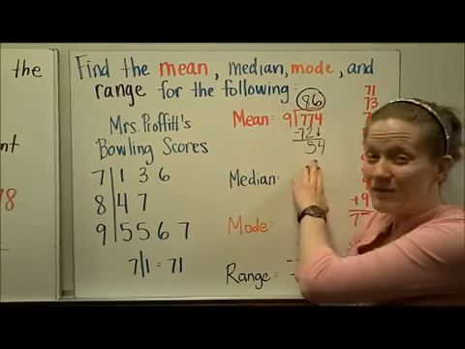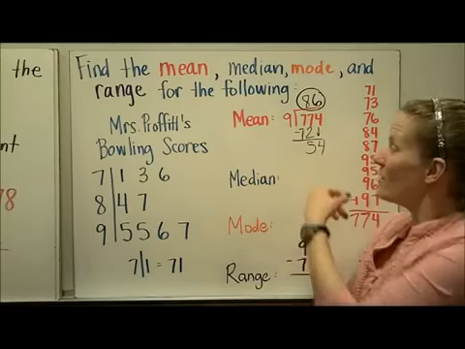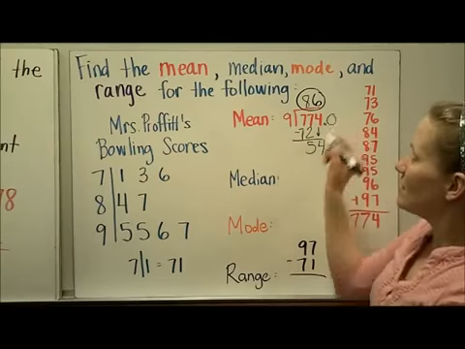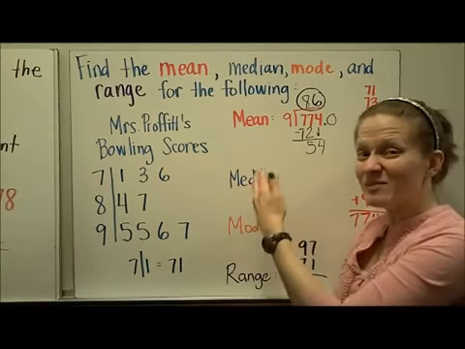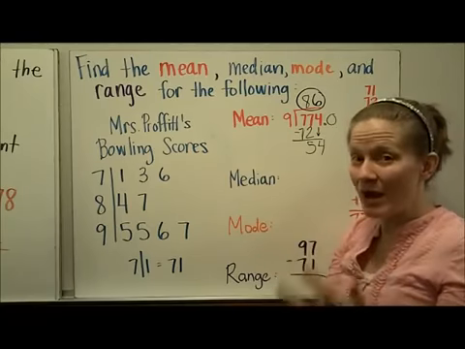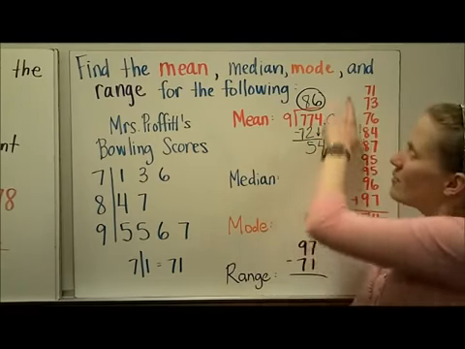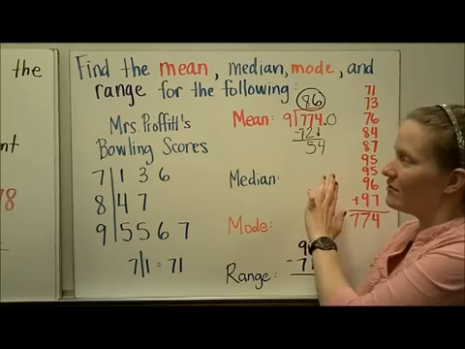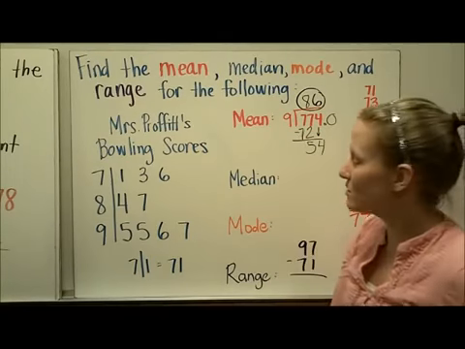If you had a remainder, the best thing to do is to keep going, add a 0, a decimal and a 0, and get a decimal, and then you'd want to round to the same place value, most likely, that your data had been given in. So in this case, you would have rounded to the nearest whole number.